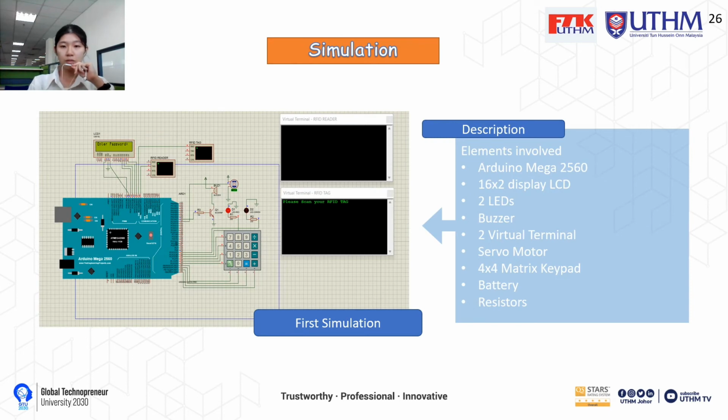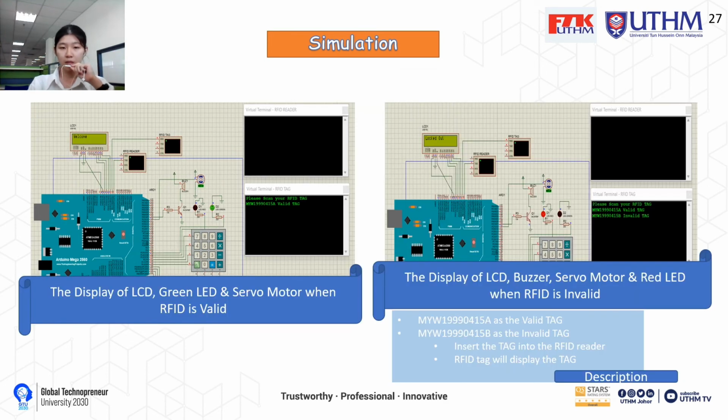For the simulation, the elements involved are Arduino Mega, LCD, 2 LEDs, buzzer, 2 virtual terminals, servo motor, keypad, battery, and a resistor. In the simulation, MYW19990415A is set as the valid tag, MYW19990415B is set as the invalid tag.